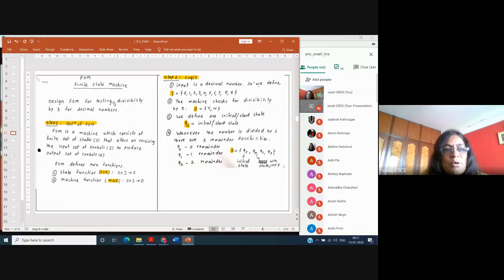So the question is about divisibility by 3. So it will either say yes or no. That's why I'm using the symbols capital Y and capital N, and my output set of symbols will contain two symbols, Y and N. If the number is divisible by 3, I'll say that it is generating Y. Otherwise, it will say N. So Y and N represent my output.